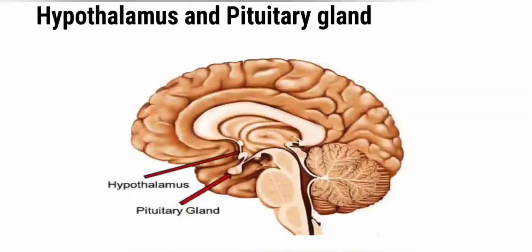Here you can see in the brain, at the basal part of the forebrain, there is the hypothalamus, and with a stalk-like structure, the hypothalamus is connected to the pituitary gland, which is an oval body at the base of the hypothalamus.